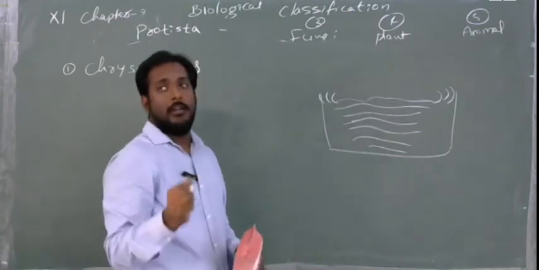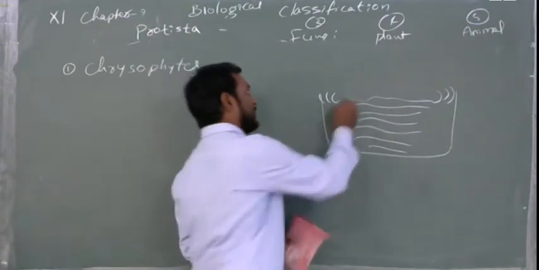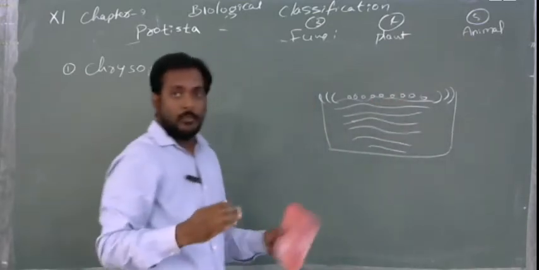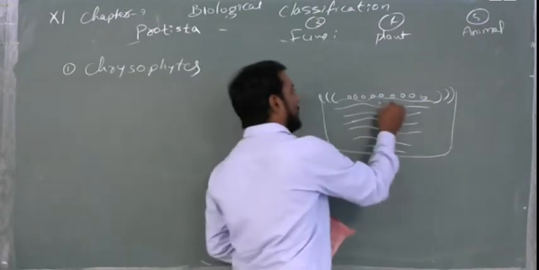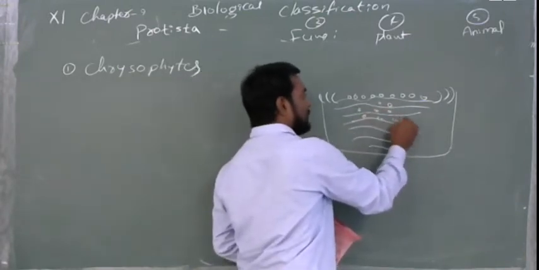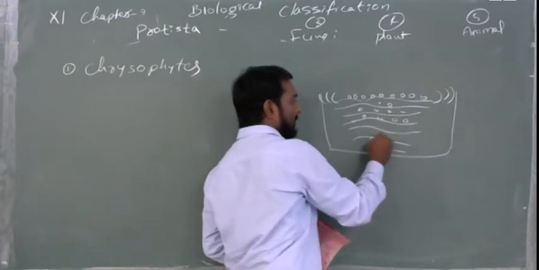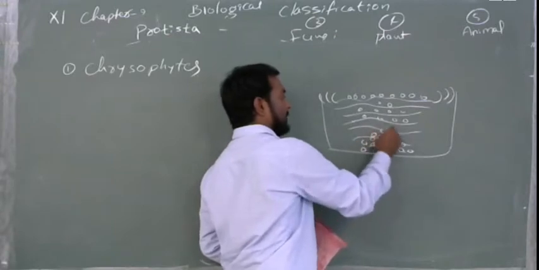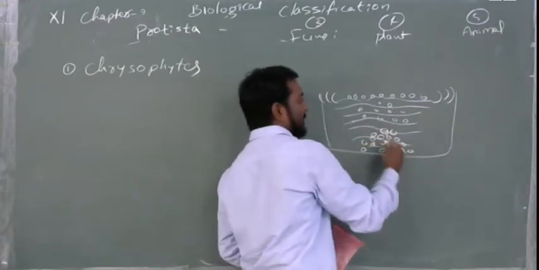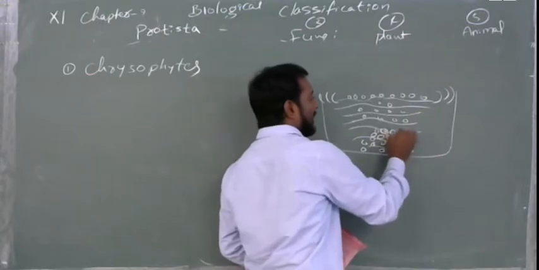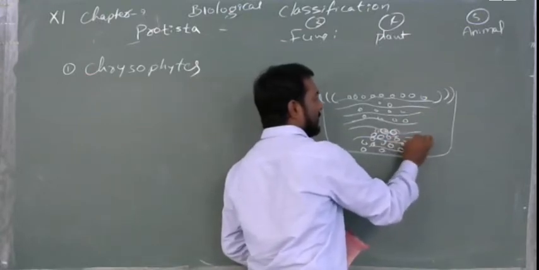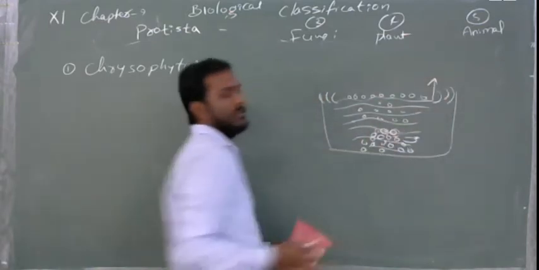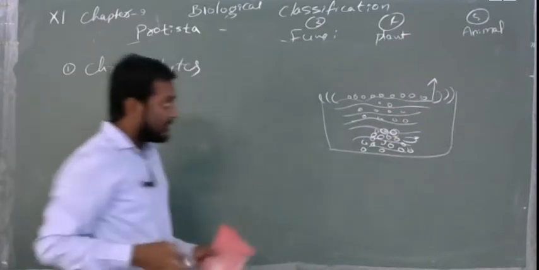And generally, these will be unicellular, so they will be very small. So they will be floating. Will they all be on the top, on the surface? Few will be in the middle of the water, ocean. And few will be very tough, and they will deposit on the ground of the ocean, like this. Because they are continuously surviving, staying in the water, their cell wall will be different. Okay, this will be very tough. And all over the ocean they will be present, that's why they will be more in number. So this is an imagination. Now according to this imagination we will work out.